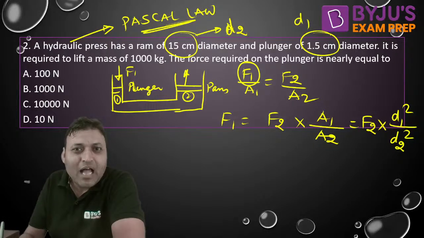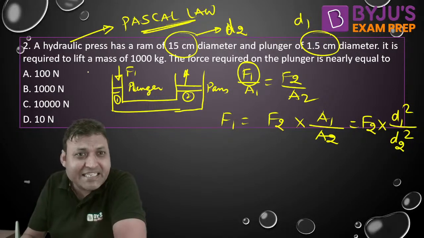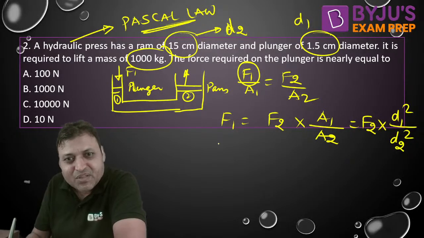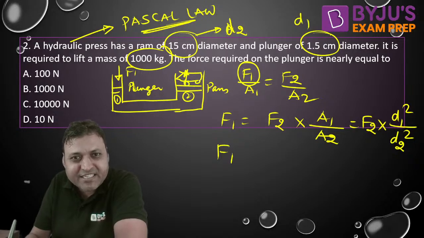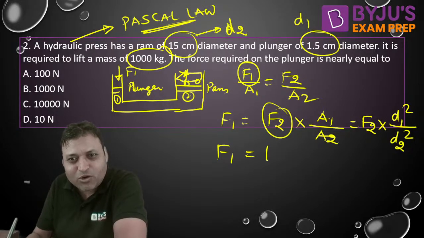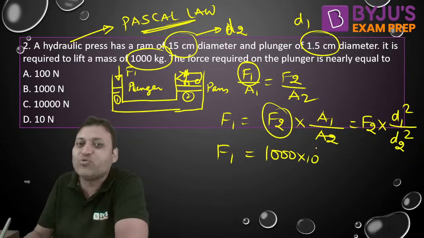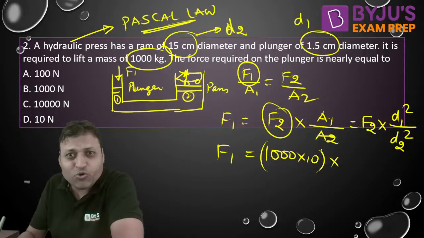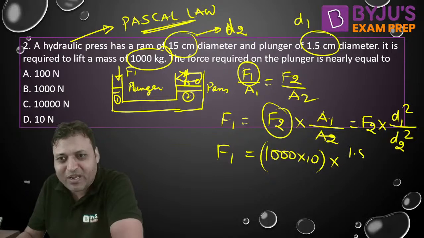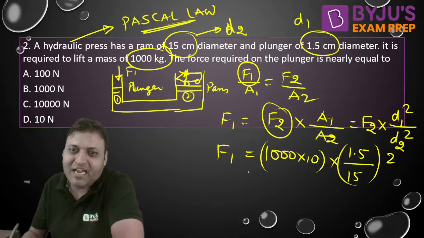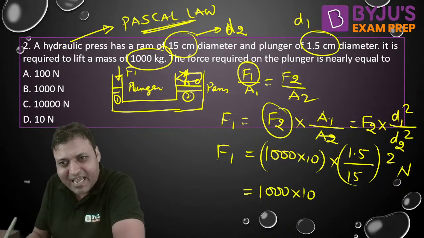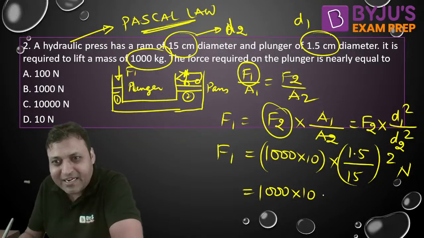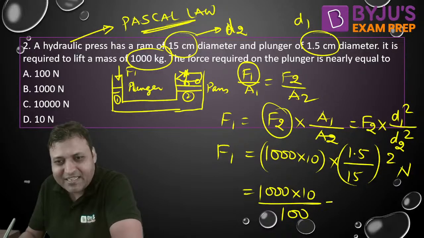And the force required on the plunger is required to lift a mass of 1000 kg. So if there is a mass of 1000 kg, it means F2 will be equal to 1000 into 10, M into G. It is the force into D1 by D2 whole square. What is that? That is 1.5 divided by 15 whole square. That will be the value of F1. So it is 1000 into 10 divided by 100 will be the answer, Newton.